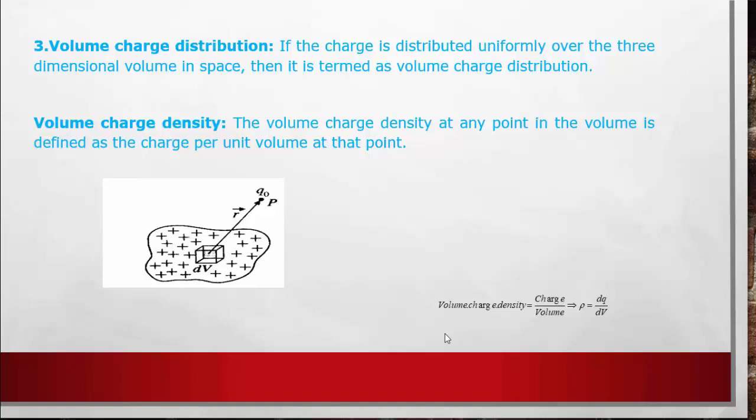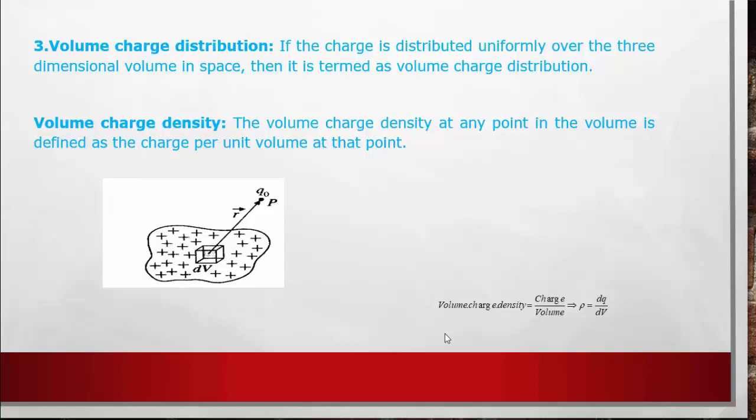Volume charge density at any point in the volume is defined as the charge per unit volume at that point. It is mathematically denoted by the symbol rho. Linear charge density is denoted by the symbol lambda, and surface charge density by the symbol sigma. Here rho is the volume charge density, the ratio of charge per unit volume: rho is equal to dq divided by dv.